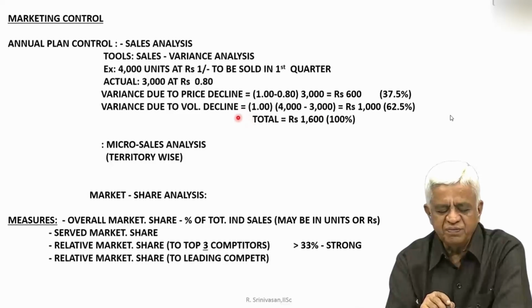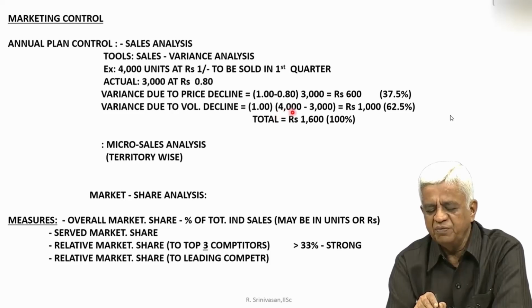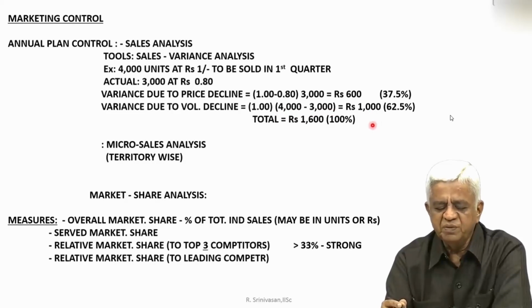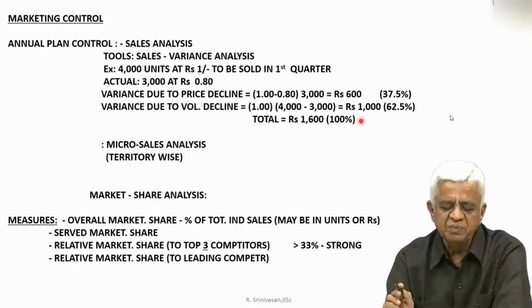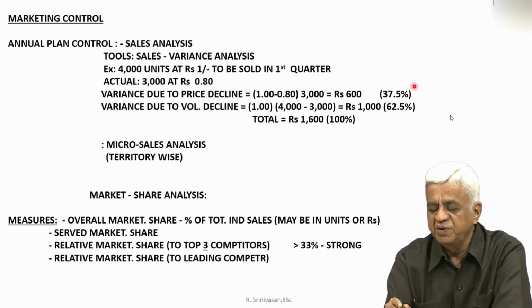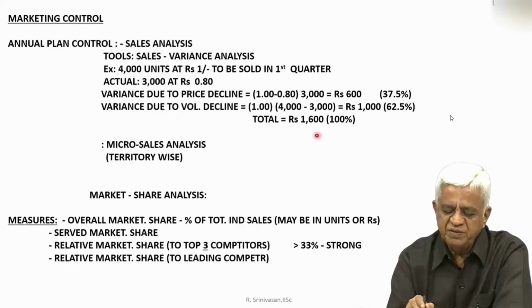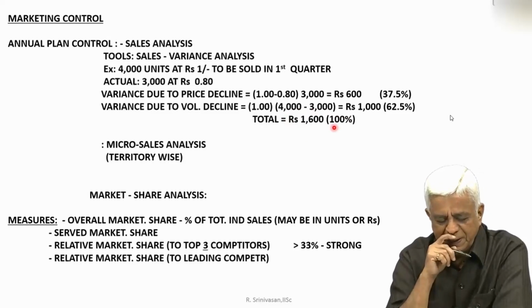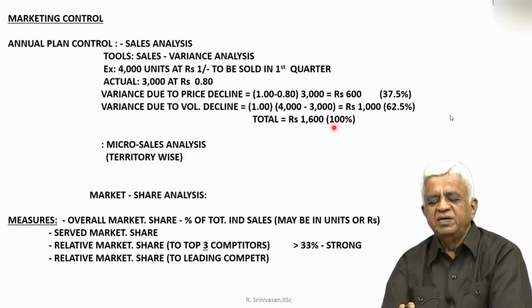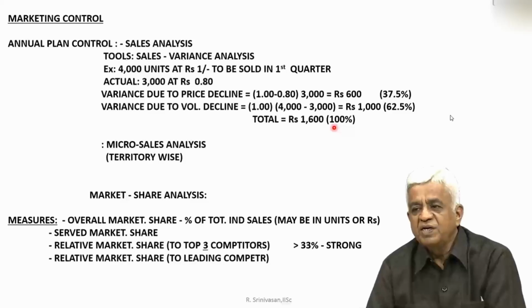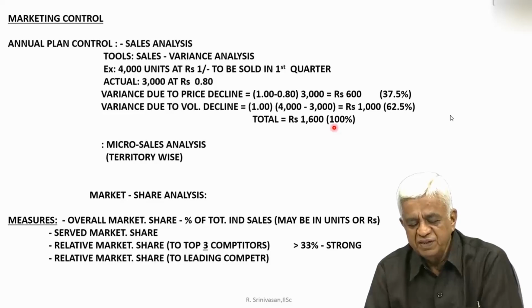So, your variance due to volume decline is given by 1 into 4,000 minus 3,000, giving you 1,000 rupees with respect to volume decline variance. That is contributing to 62.5%. The total of these two put together is 1,600, contributing to 100%. Now, you may do a more in-depth analysis after getting these figures.